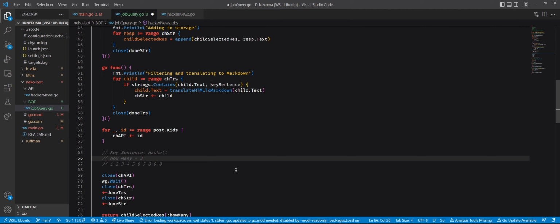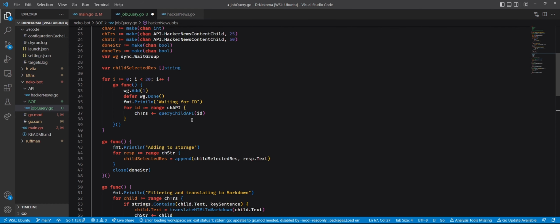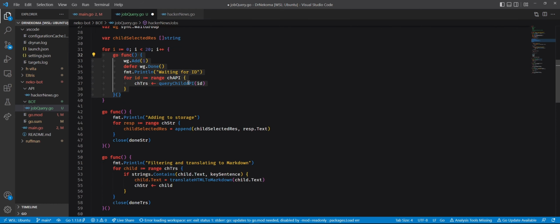Oh, okay. Wait, what are you doing? Oh, okay. You are doing exactly your problem. I see. The string to match, how many, and those are the IDs, right? Yes. Oh no, now I see why. Yeah, but we could do a short circuit, right? We could make the workers do the check for us before doing the translation, putting the if in the workers, to get the how many ones that are with Haskell, right?